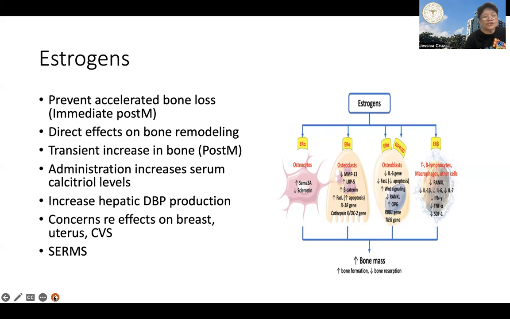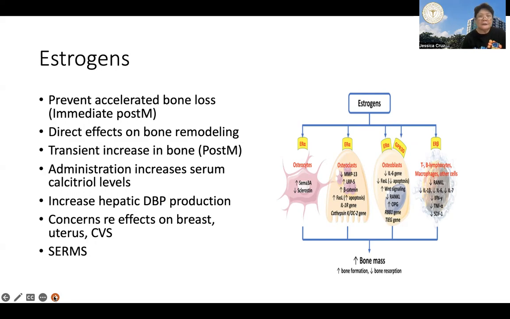Now, estrogen also increases vitamin D binding protein production by the hepatocytes, no? So this leads to an increase in the total concentration of vitamin D metabolites in the circulation. Estrogen receptors are also present in bone tissue, no? And therefore this is proof of its direct effect on bone remodeling, no?